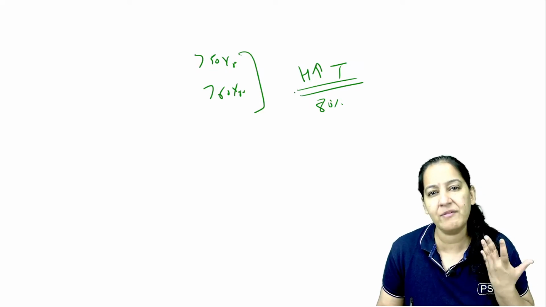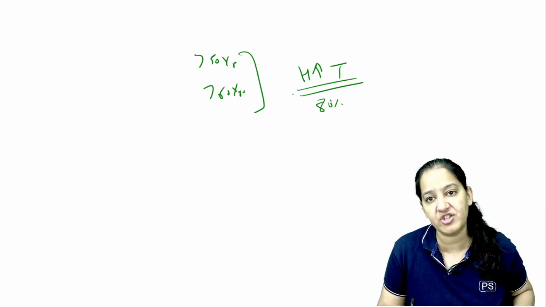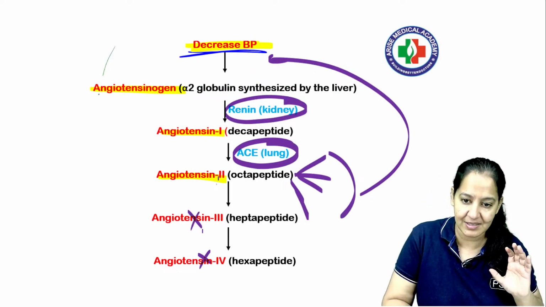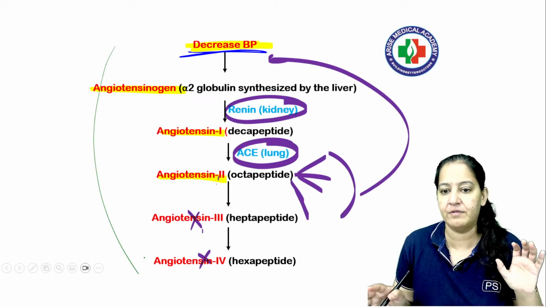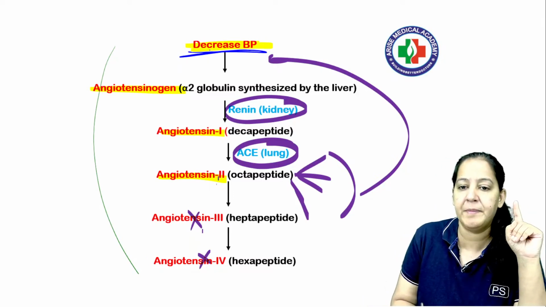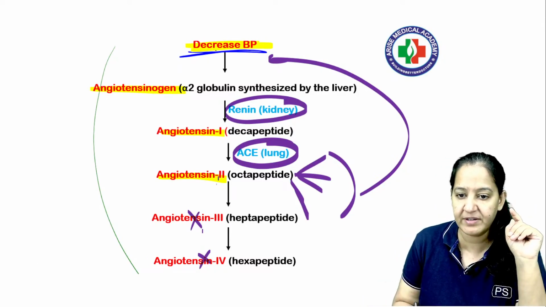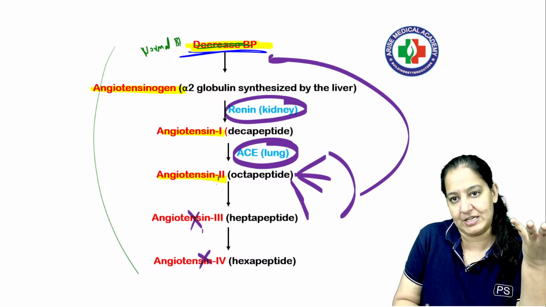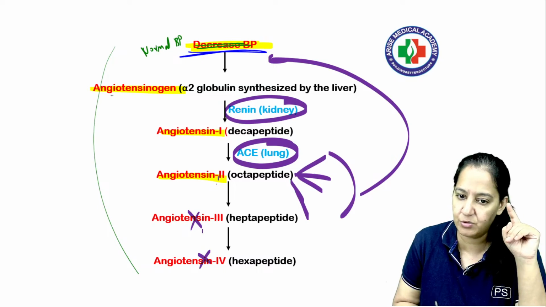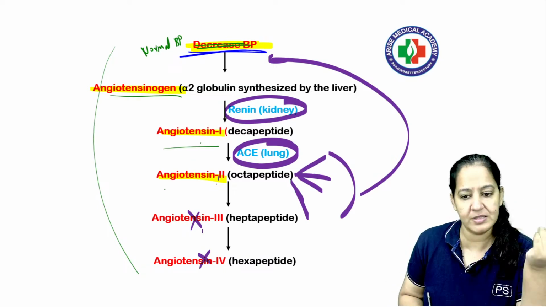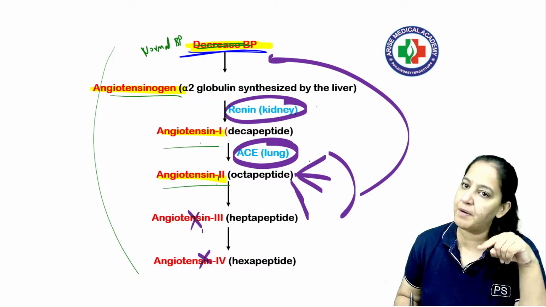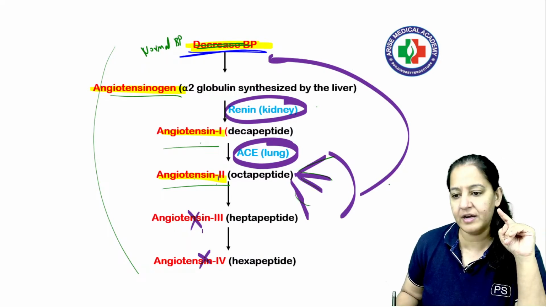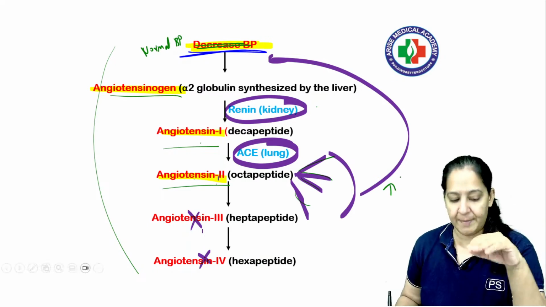So why? You may think, oh, why does hypertension happen after an age? Why? Because in old age, this system becomes inactive. I mean, even at normal BP, this family comes into activation, whereas it should only whenever there is low BP. Even at normal BP, this system becomes active. Angiotensinogen is converted to angiotensin 1, angiotensin 1 to angiotensin 2, because renin will come in the blood and ACE will come in the blood, right? And angiotensin 2 will act on the 6 organs and increase the BP. So the person will have hypertension.